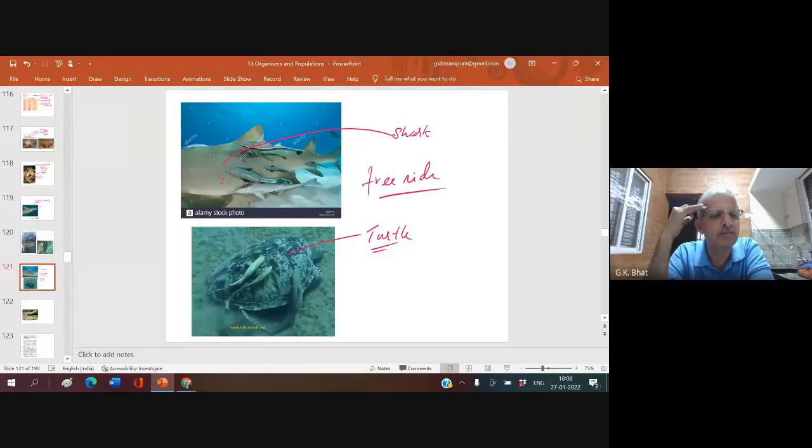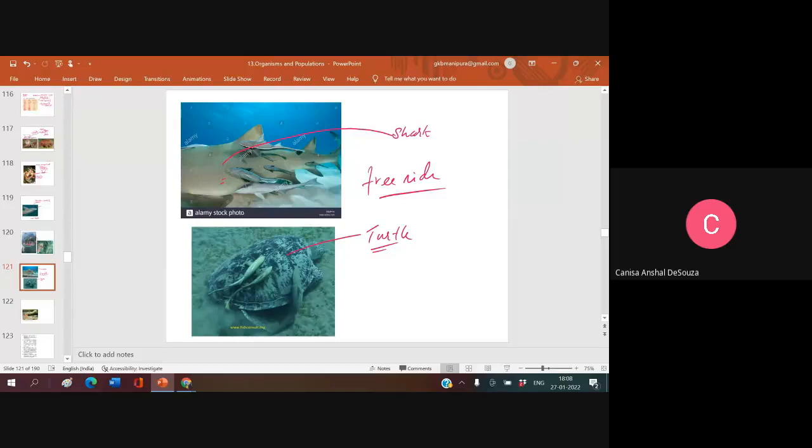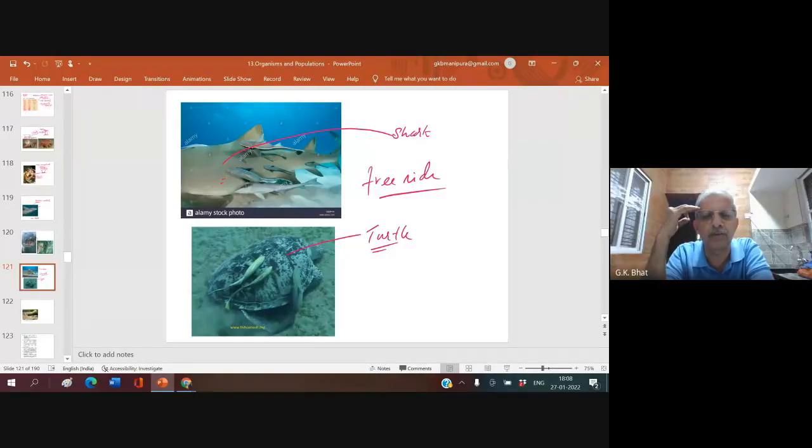Who is benefited by this? Suckerfish. Whether there is any benefit to shark, whale, turtle? No, sir. Now you may ask one question to me.